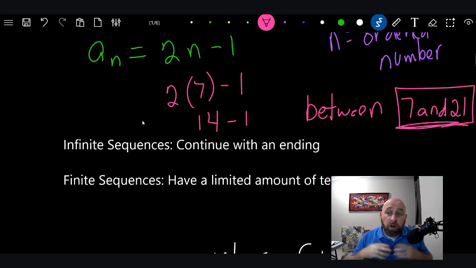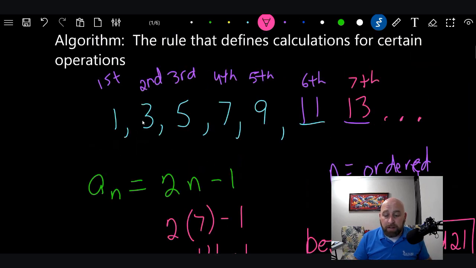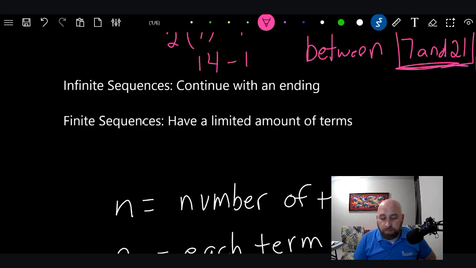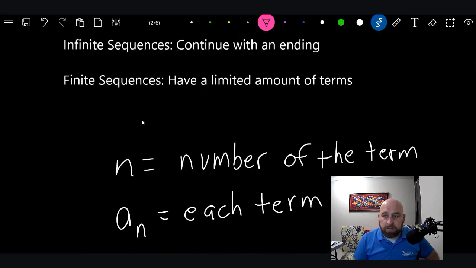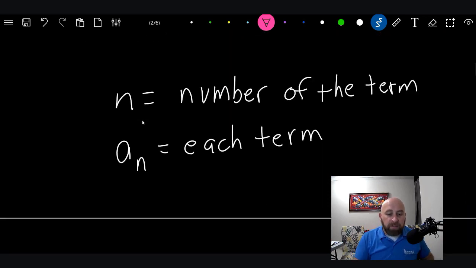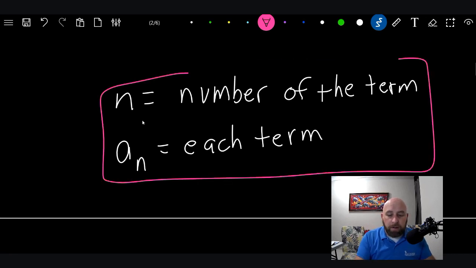So if there's no limit on it, like I said, then it's infinite. Or you'll see sometimes they put this ... to show that it's infinite. Okay? So two different types there. All right, this is what I kind of already talked about, but I want to hit it again.